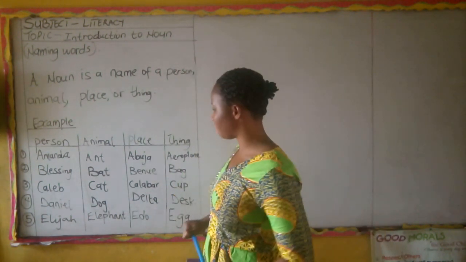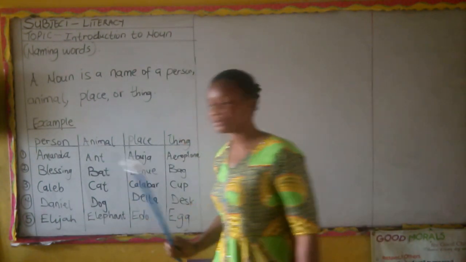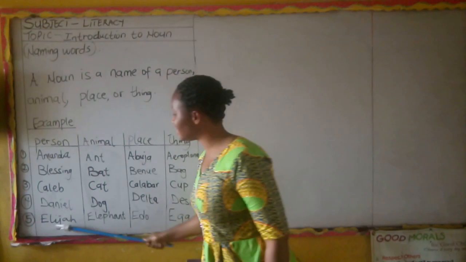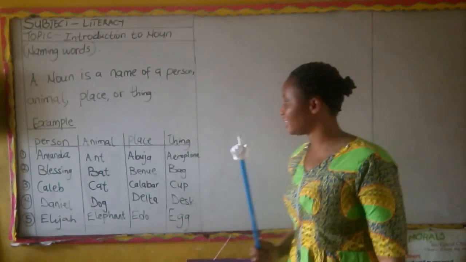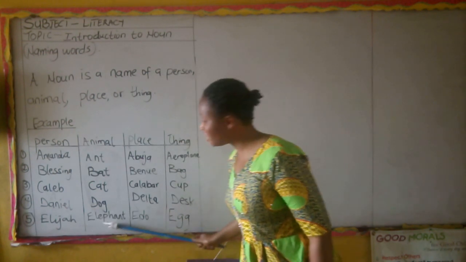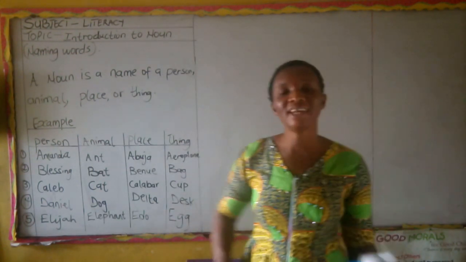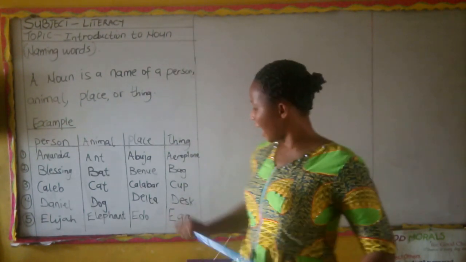Then number five. Number five is Elijah. Elijah is a name of a person. Then the example of animal, we have elephant. An elephant is a name of an animal.